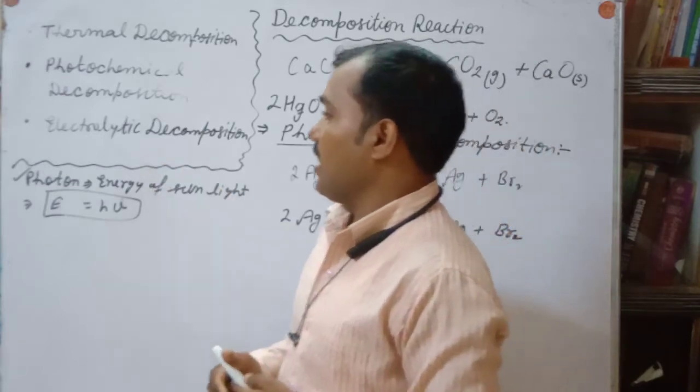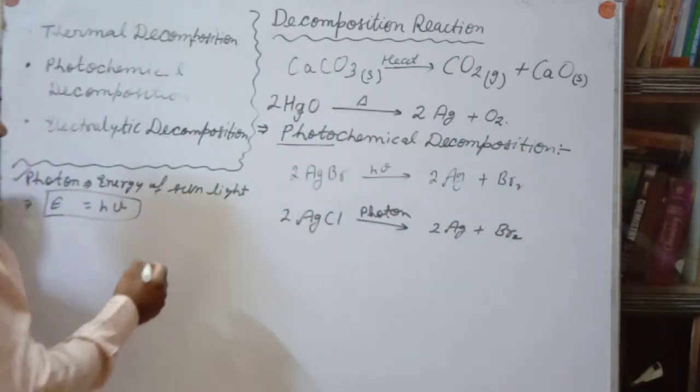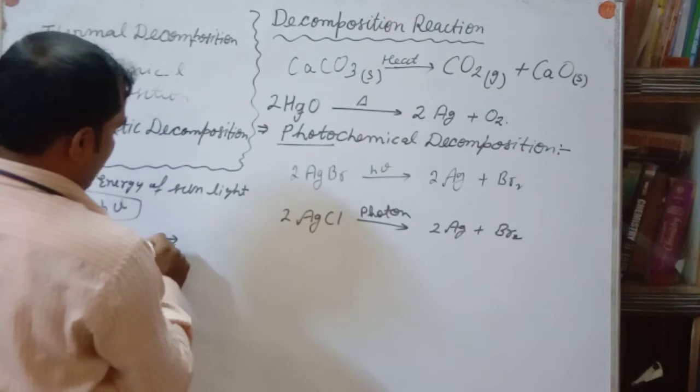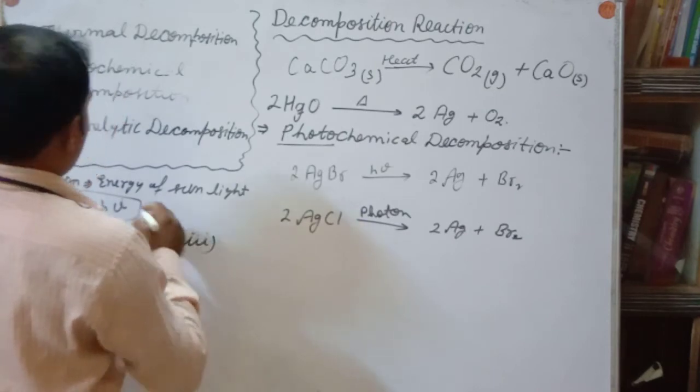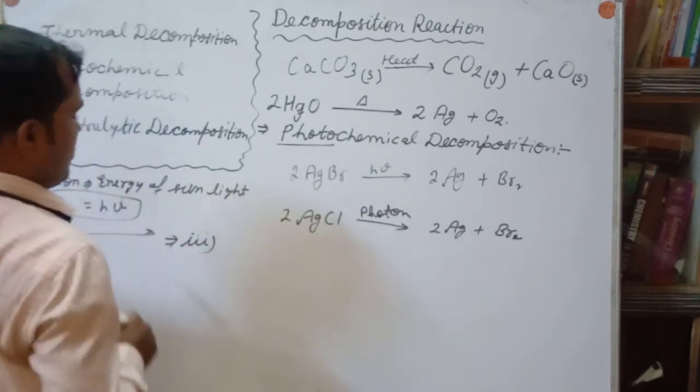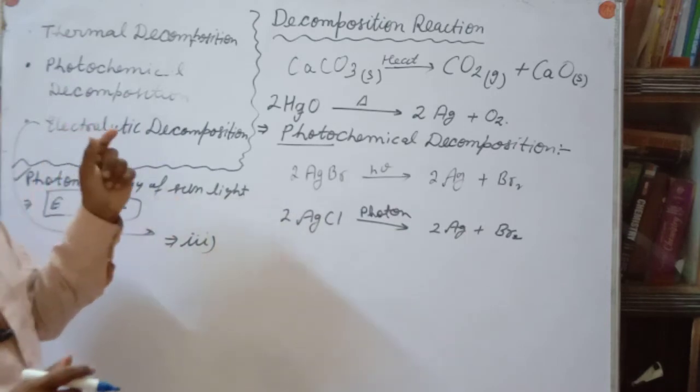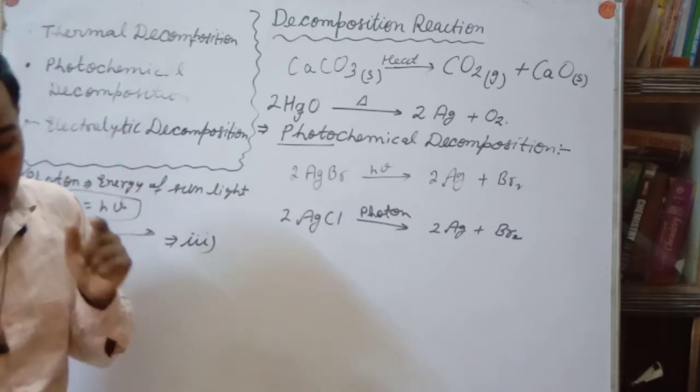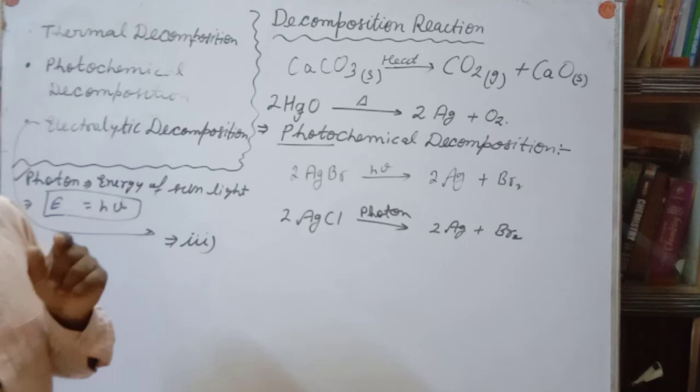Now the next one is electrolytic decomposition. Third is the electrolytic decomposition reaction. Dear students, this is the one which occurs in the presence of electricity. Electrolytic means which occurs in the presence of electricity.